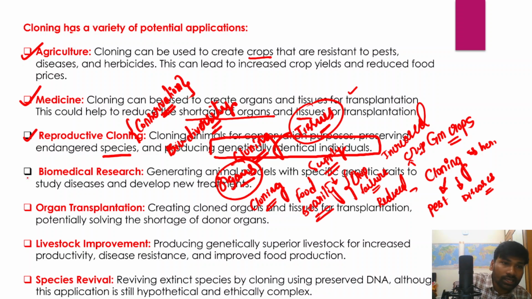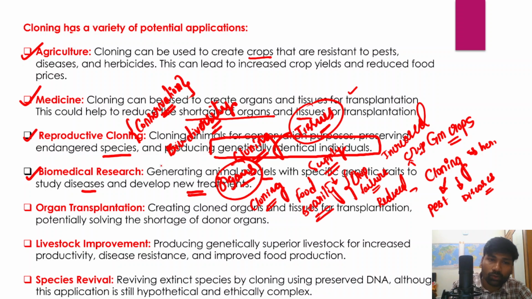And similarly, biomedical research is another very important area where we can see the potential applications of cloning, because we can generate animal models with a specific genetic trait or characteristic, right? And they help us study new diseases and also develop new treatments for such diseases.